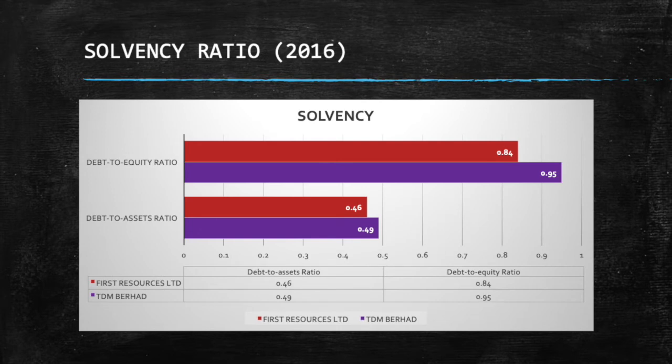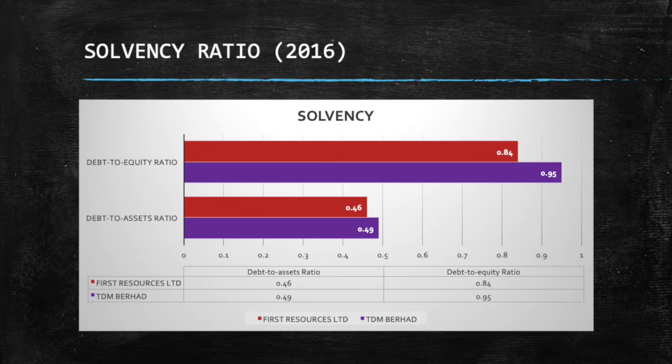Next, the bar chart shows 3 types of solvency ratios, which are debt to asset ratio, debt to equity ratio, and financial leverage ratio for 2 companies, TDM Berhad and First Resources Limited in 2016. For TDM Berhad Company, the debt to asset ratio indicates company has 49 cent total assets for every 1 ringgit of total liabilities. Additionally, for debt to equity ratio also indicates company has 95 cent total equity for every 1 ringgit of total liabilities. It means creditor provide 95 cents for each ringgit provided by equity to finance the asset.